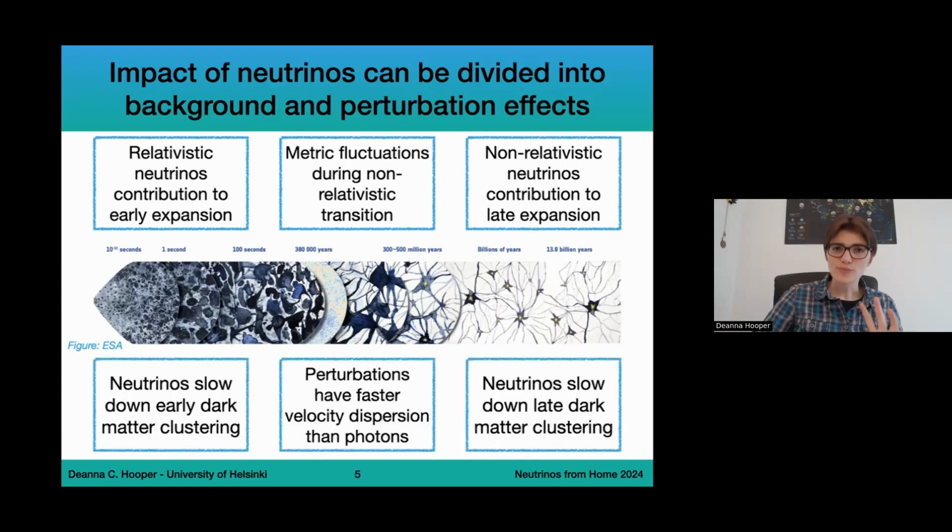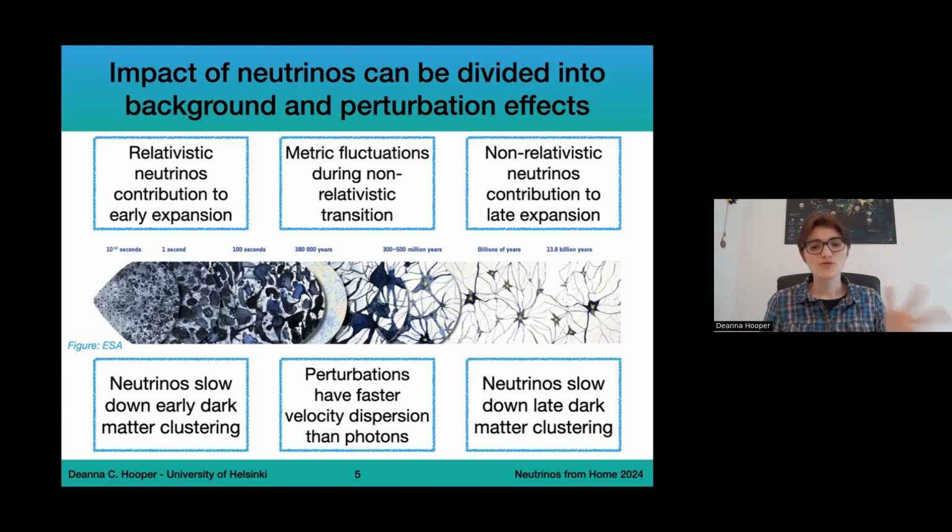Now moving on to the perturbation effects. Neutrinos are going to have smoother perturbations than other components such as dark matter. This means that neutrinos are going to slow down early dark matter clustering. There's also going to be some coupling between the neutrino perturbations and the photon perturbations. This is going to become significant, especially at CMB times, where the perturbations of the neutrinos have a faster velocity dispersion than photons. This means that the neutrinos are going to have a drag effect on the photons, and this is something that we will see in the cosmic microwave background radiation.